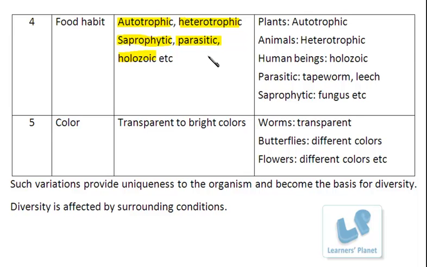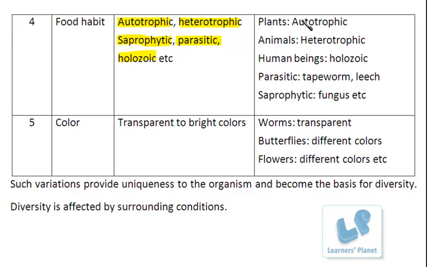So much difference is present in the simple food habit itself. And among this also there is a lot of variation. It is not only these three parts here. There is a lot of sub-classification or subdivisions among these habits, like which type of food is obtained, which type of host is there, and for holozoic, what type of food they are ingesting inside. There are lots of differences.